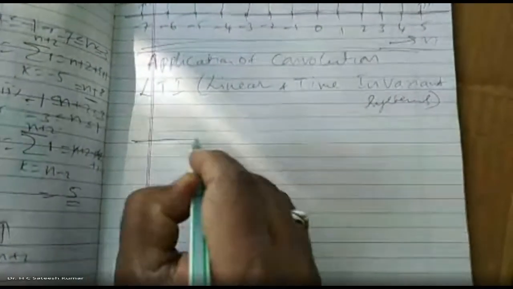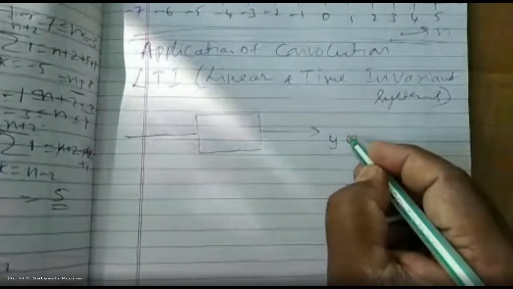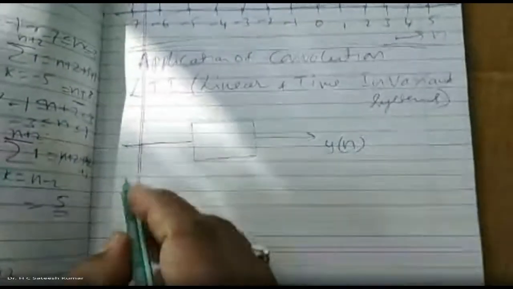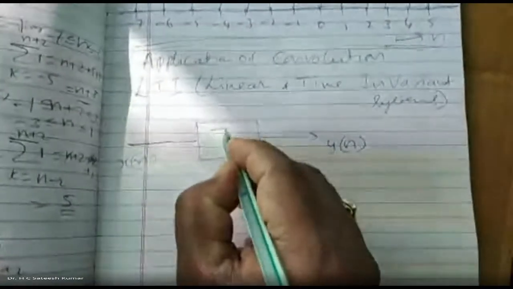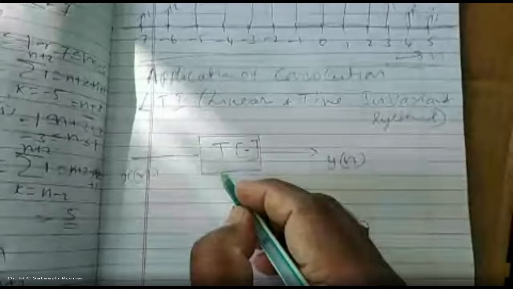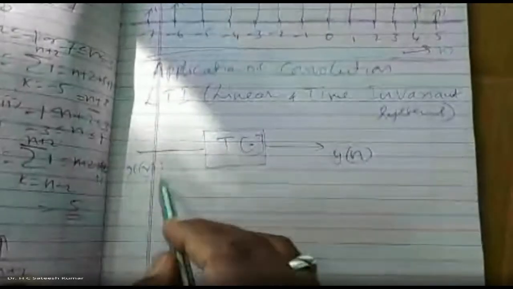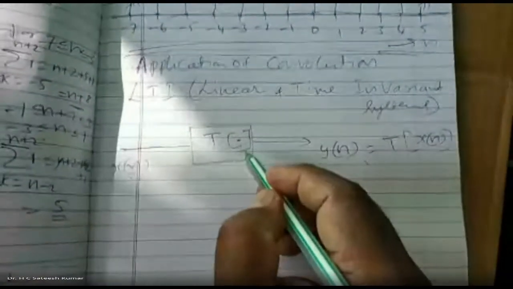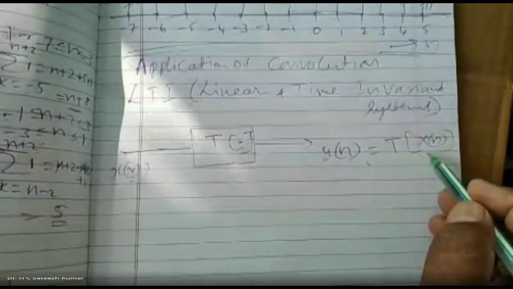How exactly can we do it? Let us consider a system. Let y of n be the output, y of n is the discrete output, and x of n is the input. T of dot is the operator, which is nothing but the transfer function. So the output is a transformed version of the input. Therefore, y of n is the transform of x of n. In place of the dot, we put x of n, so the output is a modified version of the input. We write it as T of x of n.